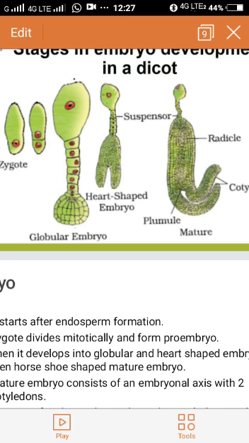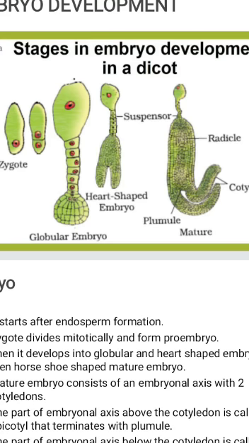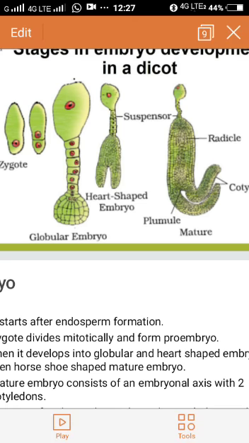This matured embryo is having how many cotyledons? 2 cotyledons and an embryonal axis. The matured embryo is having 2 cotyledons and an embryonal axis.